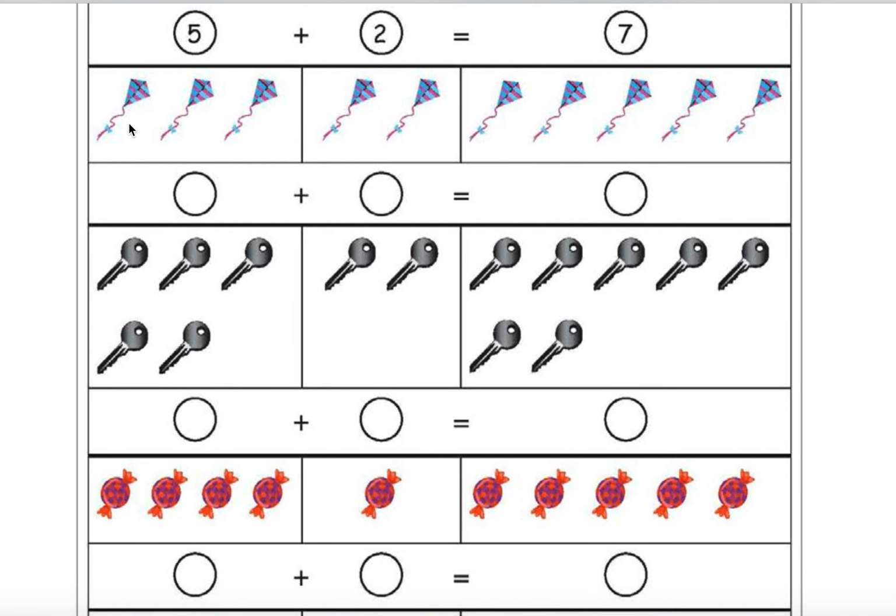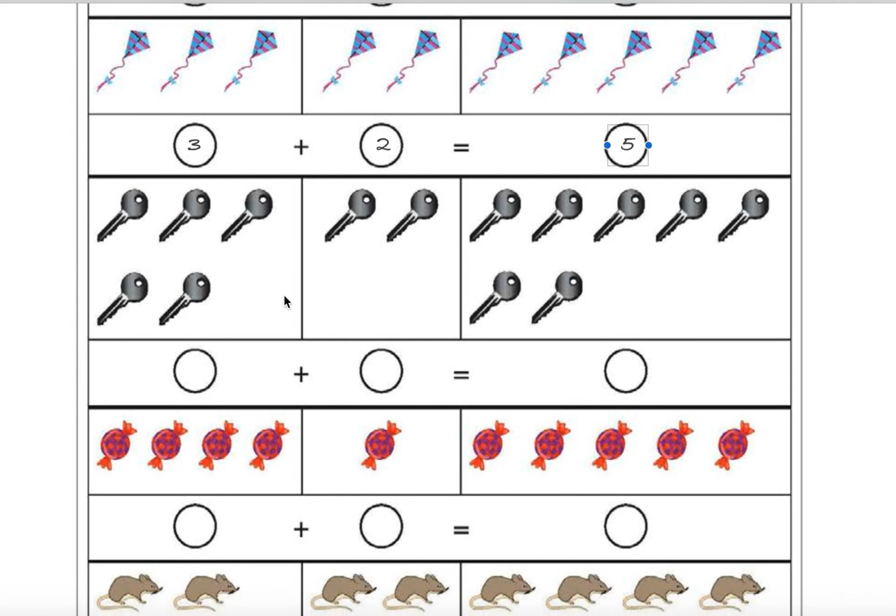Similarly, kites also. See how many kites are there? 3. So write 3. 3 here, and here how many? 1, 2. 2 kites here. Altogether how many? 1, 2, 3, 4, 5. 3 plus 2, 5. If you are good at numbers, you need not count the kites. You can simply add 3 plus 2 as 5, right?